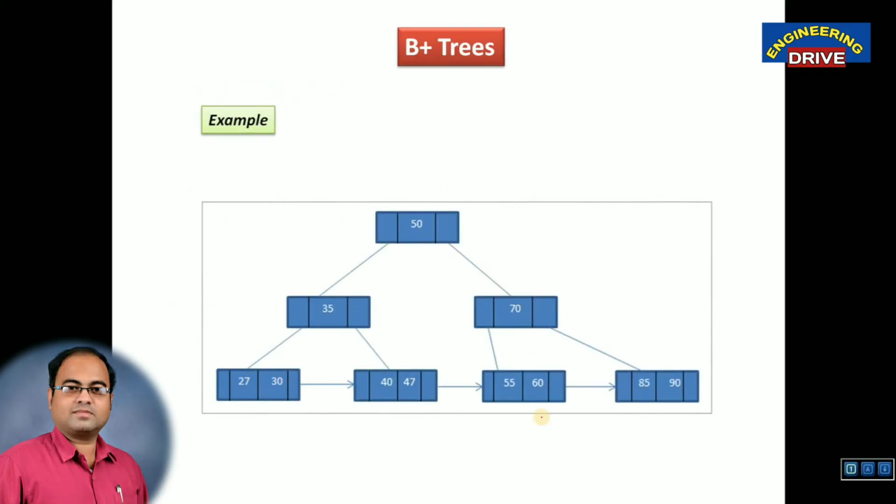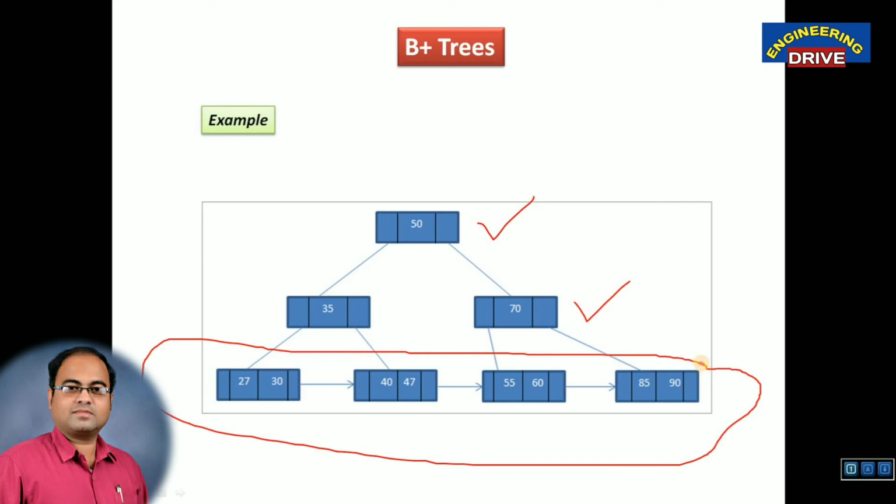Next, let us take one example now. As we have taken the example for B trees, let us take a similar example for B plus trees also. So this is our root node. What do we call this one? These are internal nodes. And what do we call this last category? This last category is nothing but our set of leaf nodes, or we can call them external nodes also.